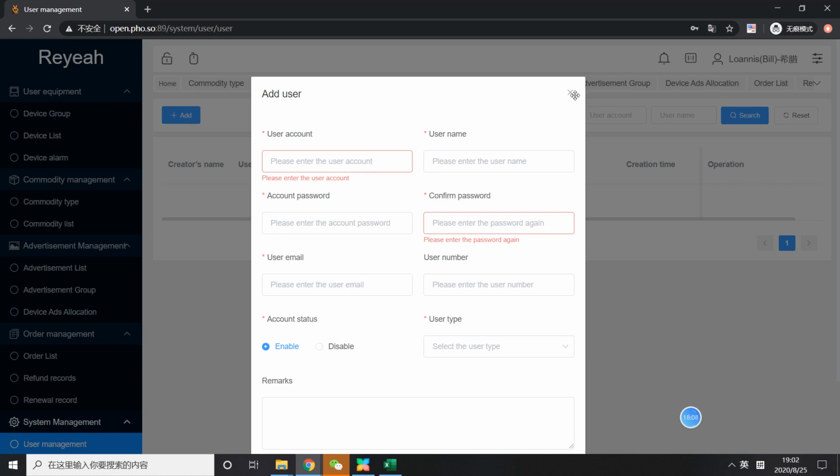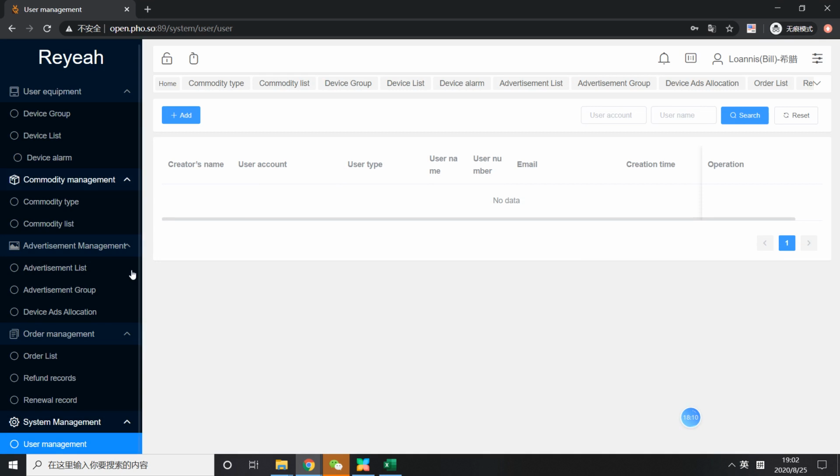Yeah. So I guess that's so much for these settings. So in a word, it's quite simple.